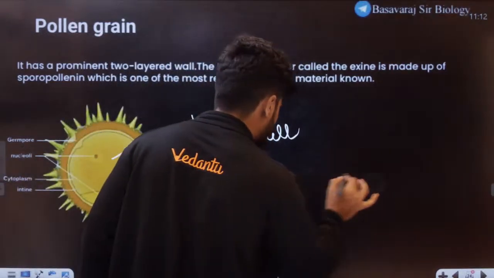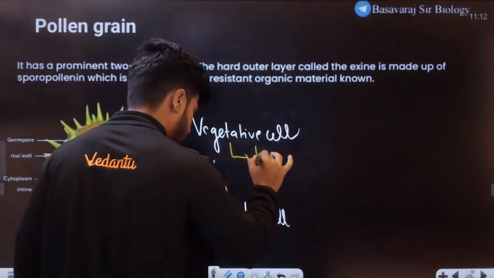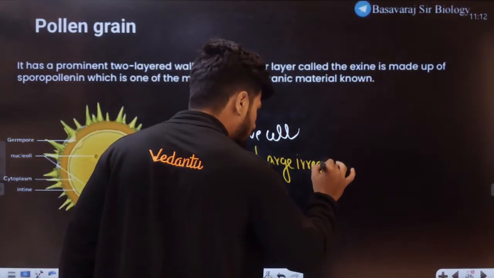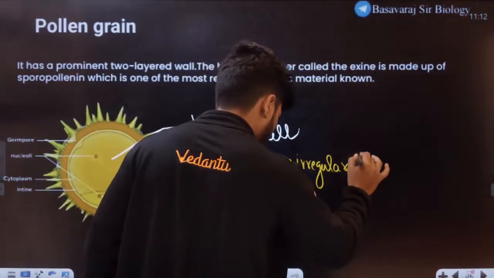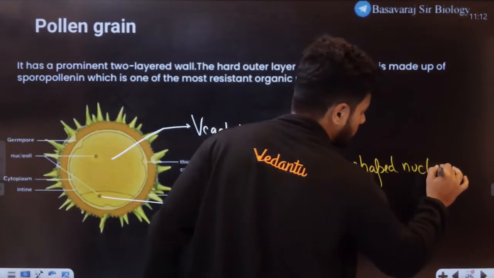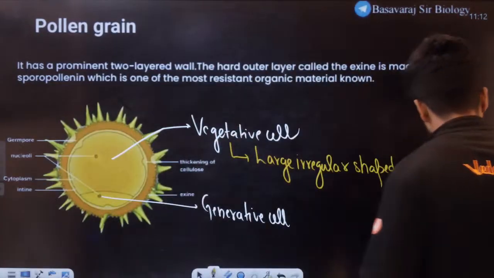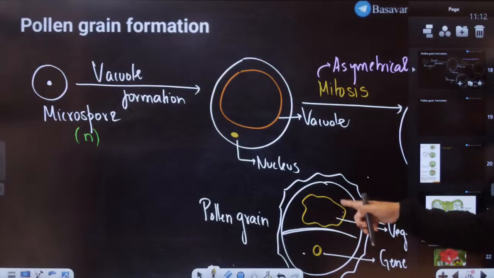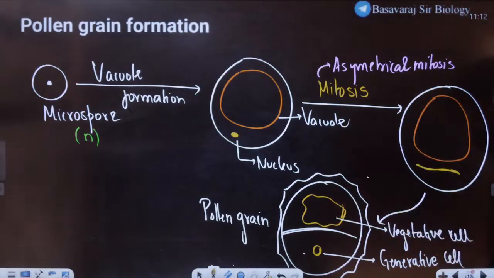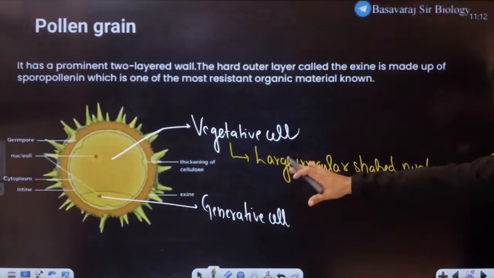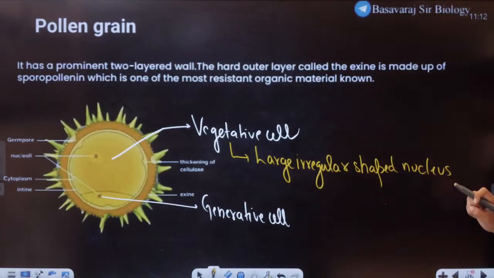This vegetative cell is large, with an irregular shaped nucleus. Tell me yes or no. If you go back here and see, large irregular shaped nucleus. Yes, obviously. We don't draw anything randomly. Large irregular shaped nucleus is present here.